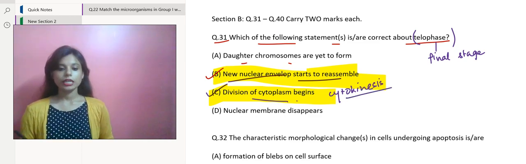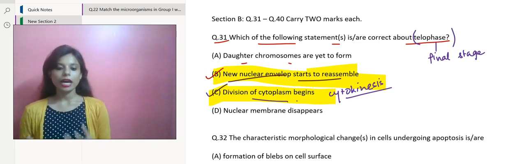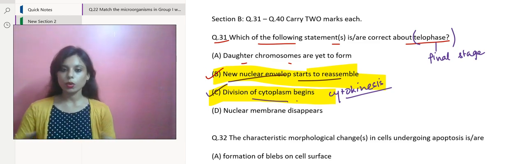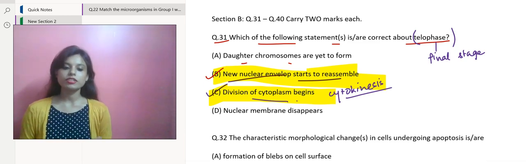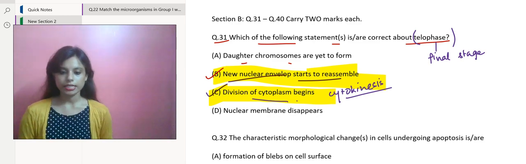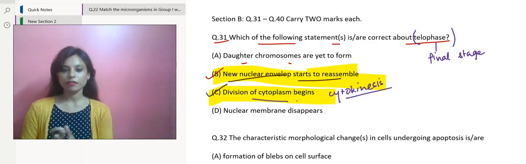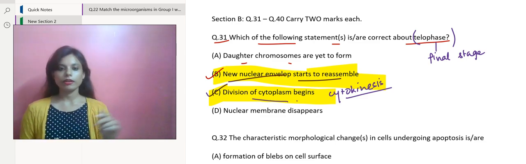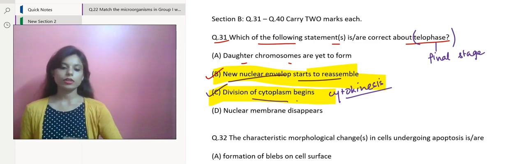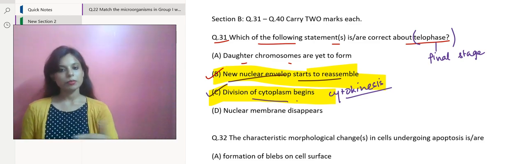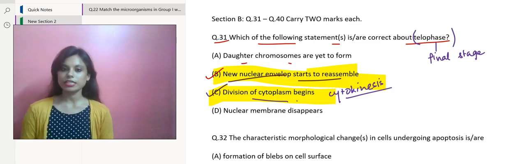In animal cells, what happens? A contractile ring made of actin and myosin filaments forms around the cell's equator. Equator means the middle path, and the ring gradually contracts to divide the cytoplasm into two daughter cells. And in plant cells, what happens? A new cell plate forms in the middle of the cell, which will later develop into a cell wall that divides the cytoplasm into two daughter cells.